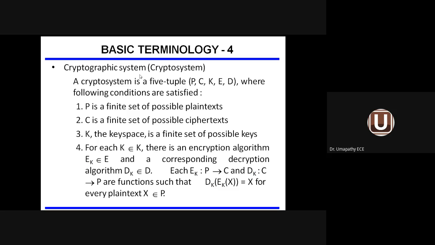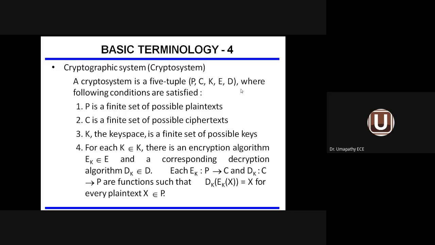What is a cryptographic system? It is also called a cryptosystem. Now you come across four terms: first cryptography, second cryptology, third cryptanalysis, fourth cryptosystem. Cryptosystem means everything put together: sender, receiver, information channel, encryption, decryption, opponent, hacker, key. The total system put together is called a cryptographic system or cryptosystem. That is what I explained here. So there are 5 parameters, a 5-tuple.